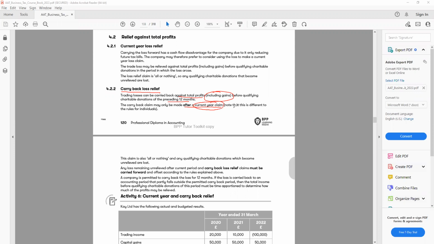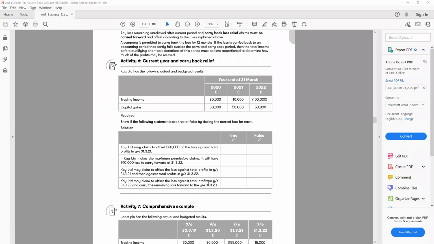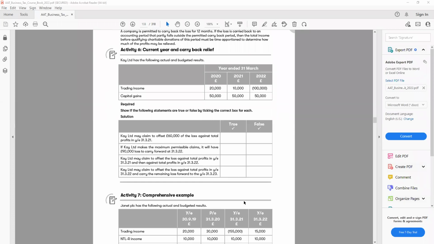Remember that is different to the individual. You remember for the individual there was no restriction, but for the company there is a restriction. If I would like to claim for the previous year, I need to make sure I claim for the current year first, then I can claim for the previous year. All right, so let's have a look at our example. We have Activity 6. Let's have a quick look at this one.